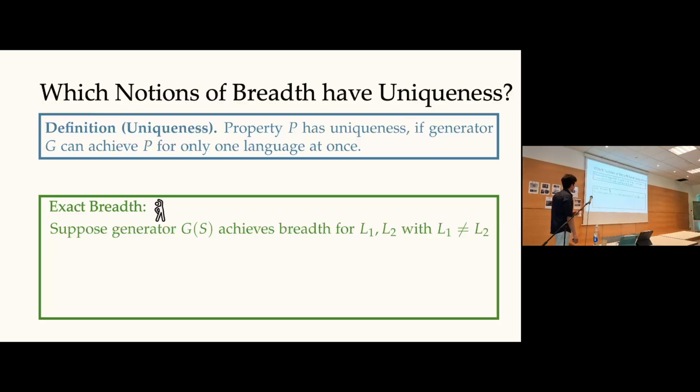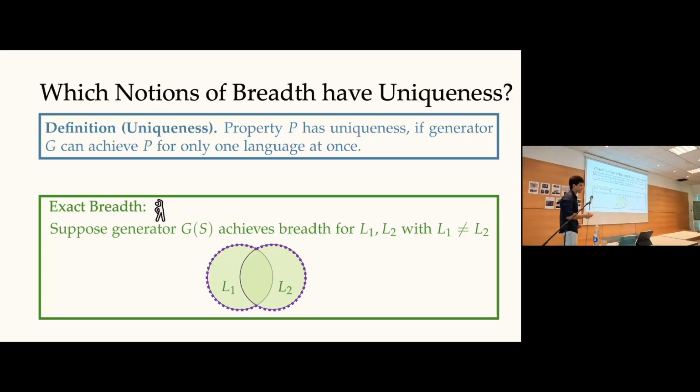So uniqueness, exact breadth, we expect it to have, but here's a simple proof. Let's imagine two languages, L1 and L2. Suppose the generator can achieve exact breadth for both of them, or suppose it achieves it for L1, then it clearly can't achieve it for L2. There's a caveat here, which is that the training data set should not exactly be like this set. But if it is, you can come up with a different sort of example.